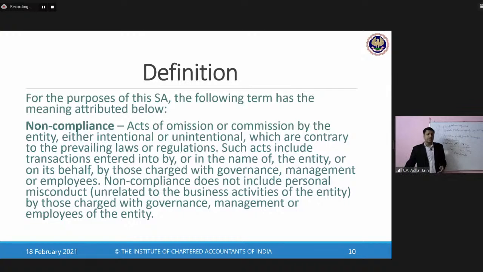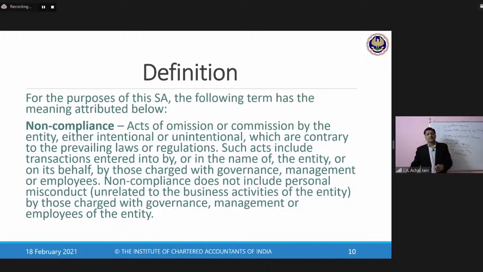One year down the line, they realized, because they received a notice from the regulatory authority, that they didn't obtain the required approvals before commencing the business. And this happened because of lack of knowledge. So it was not really their intent not to obtain that approval, but they didn't know about it and they started their business. So will that be considered to be a non-compliance?